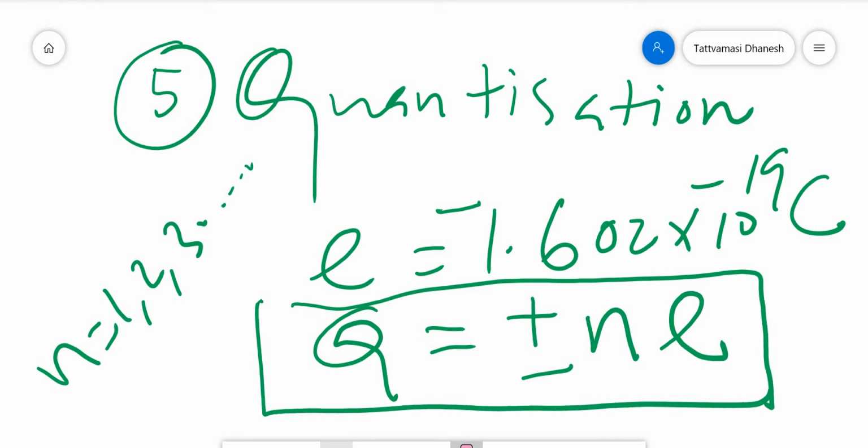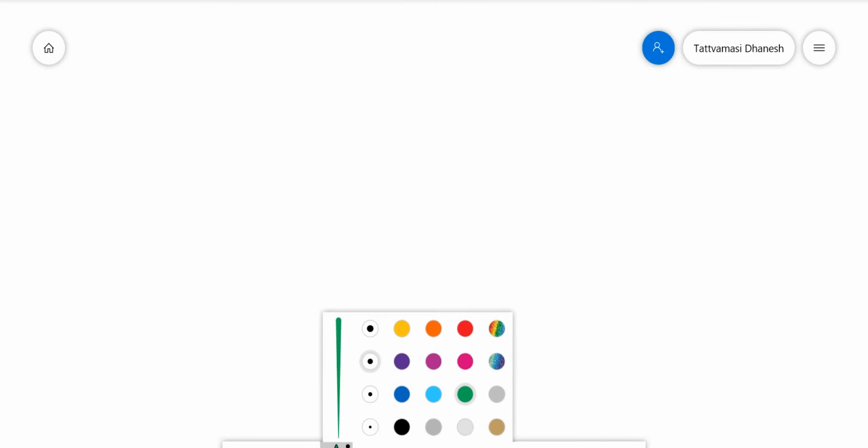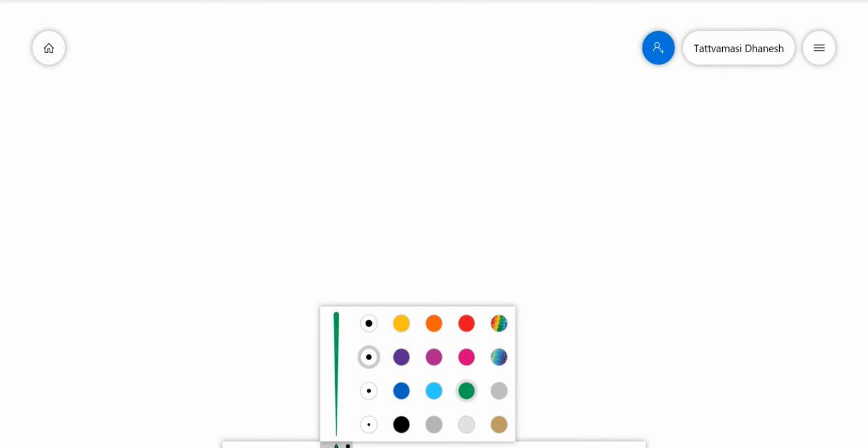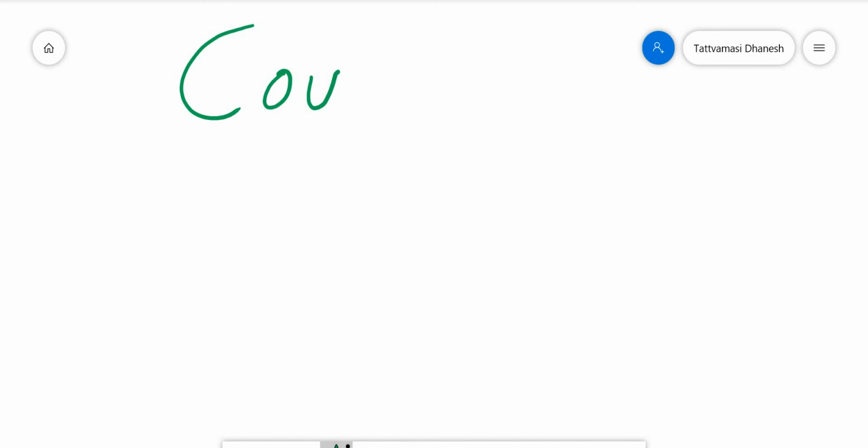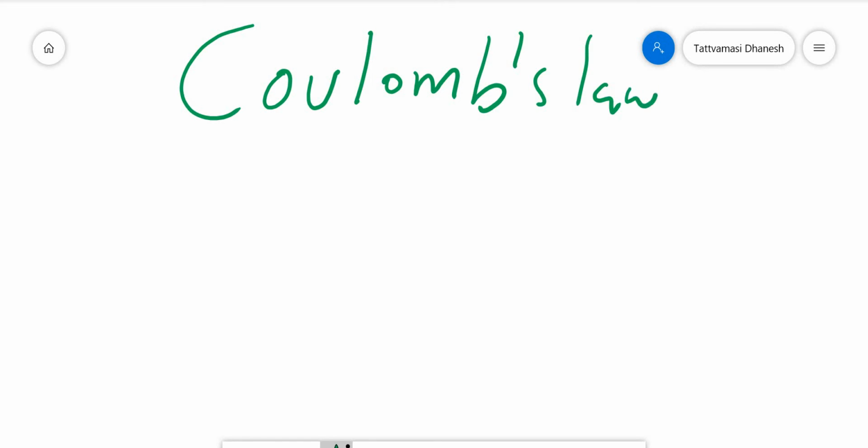Now I will discuss with you the next important aspect in this chapter, that is Coulomb's law. Let us discuss Coulomb's law. Coulomb's law is a very important law. Coulomb is a scientist, he introduced this law. So what is Coulomb's law?